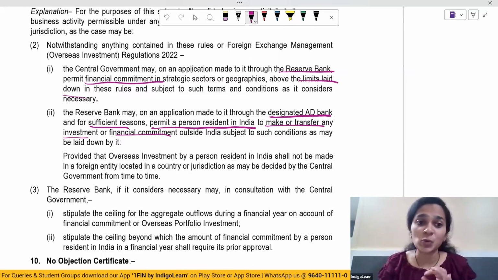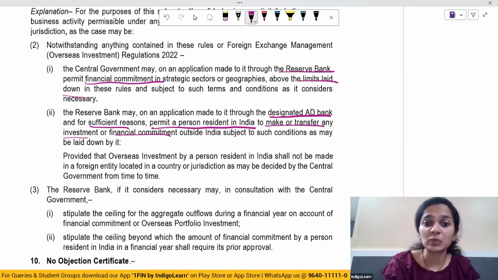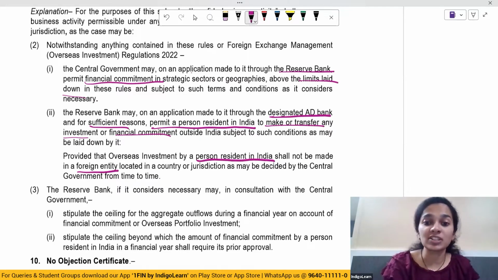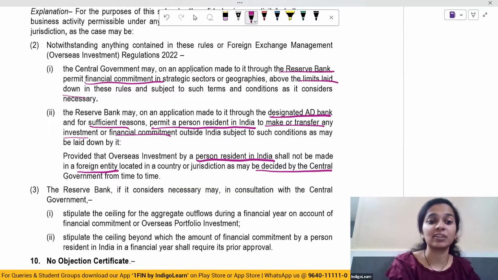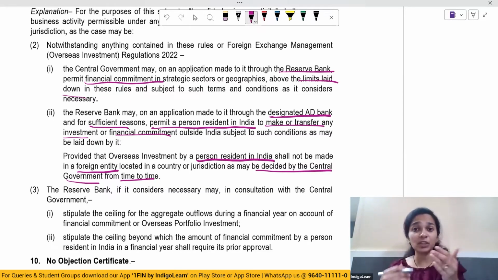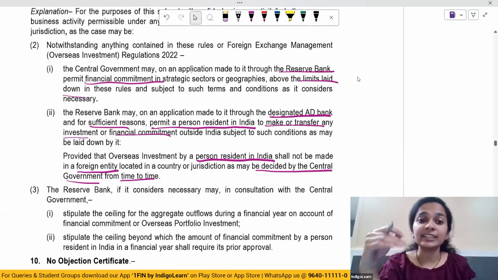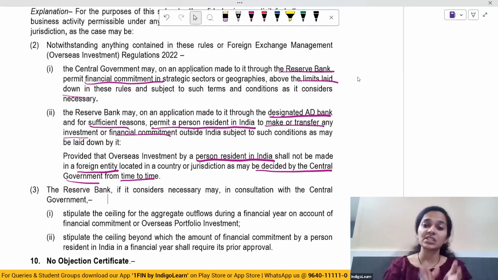There's another proviso which says that the overseas investment made by a person resident in India shall not be made in a foreign entity which is located in a country or jurisdiction as may be decided by the central government from time to time. So the central government may notify certain jurisdictions, certain localities where overseas investment shall not be permitted, and those overseas investments shall not be made.